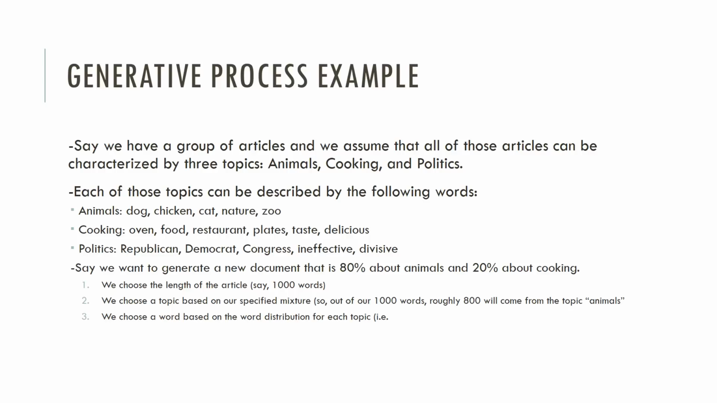So say we want to generate a new document that is 80% about animals and 20% about cooking. We would choose the length of the article, say 1,000 words. Then we would choose a topic based on our specified mixture. So out of our 1,000 words, roughly 800 will come from the topic animals and roughly 200 will come from the topic cooking. And then the third and final step is we would choose a word based on the word distribution for each topic. So all of these words that we have randomly selected would become the new article.